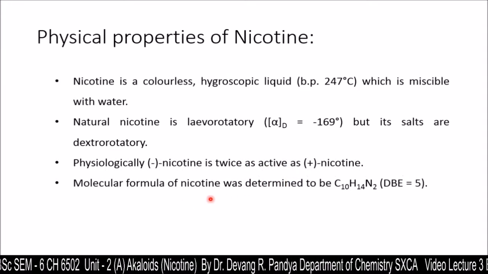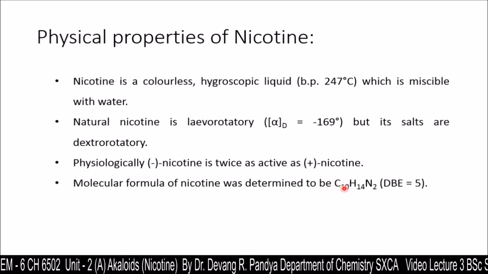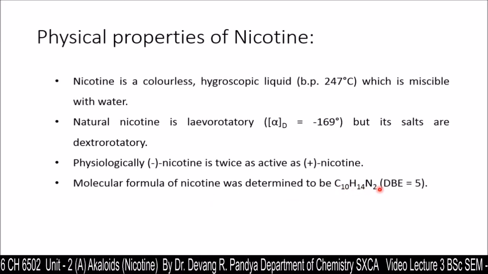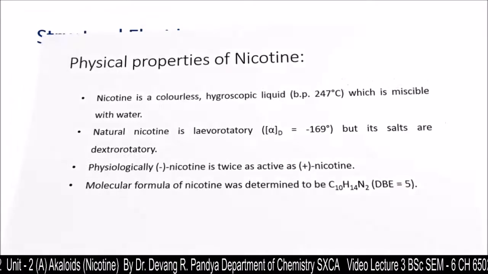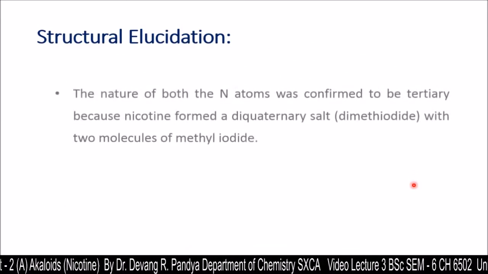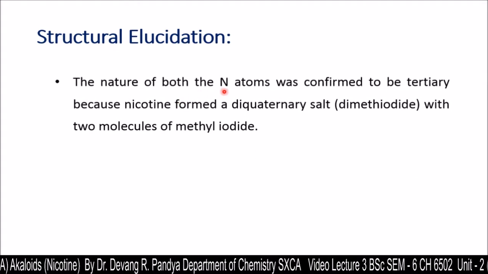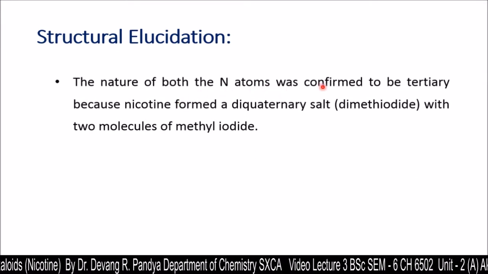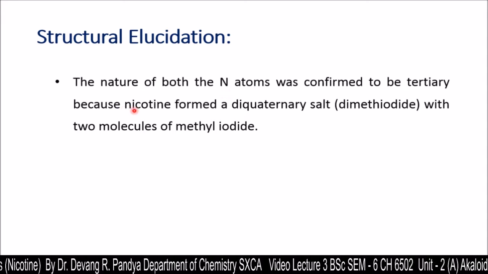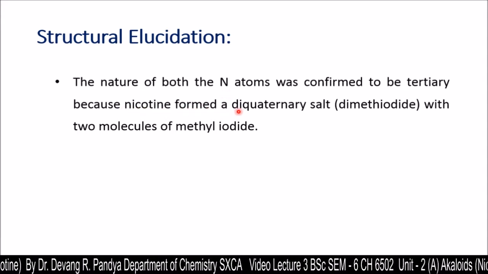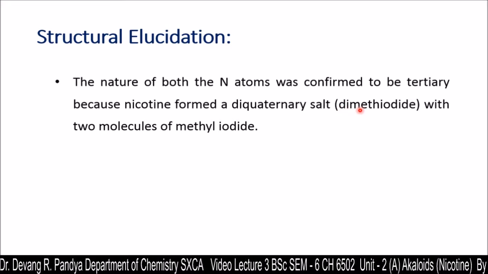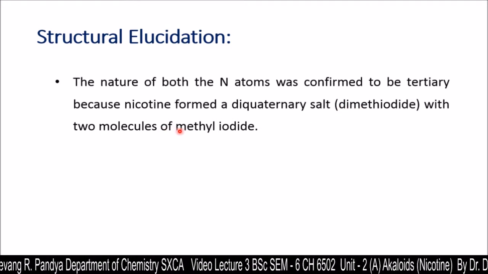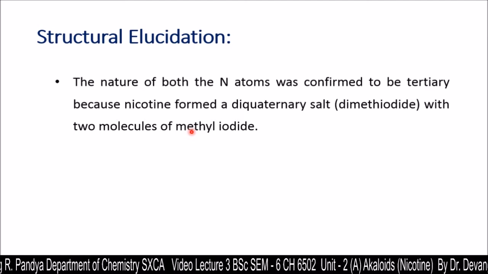The molecular formula of nicotine was determined to be C10H14N2, and the double bond equivalence is 5. The nature of both the nitrogen atoms was confirmed to be tertiary, because nicotine formed a diquaternary salt, that is dimethiodide, with 2 moles of methyl iodide.